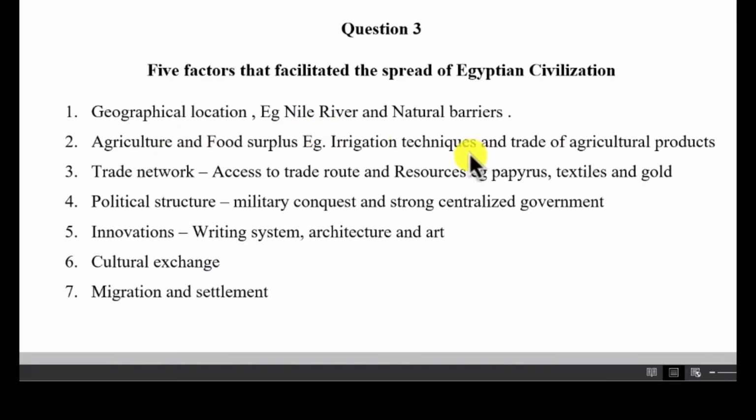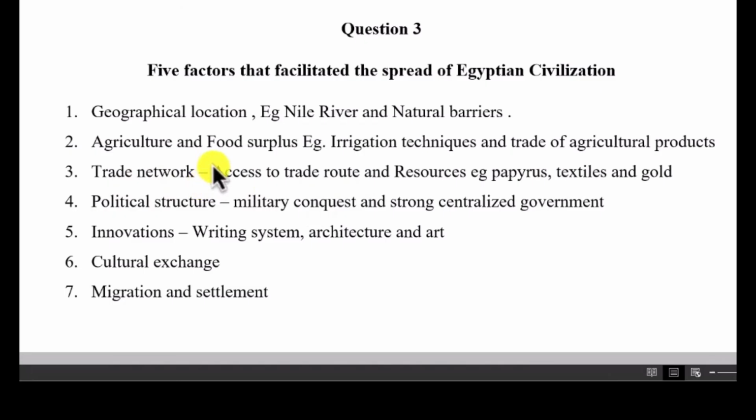Because of the irrigation techniques, which at this time was the first one in the whole world, they were able to cultivate more food crops, and so the surplus ones were normally items of trade. They were traded in by foreigners, and these people came in to learn about the Egyptian civilization.